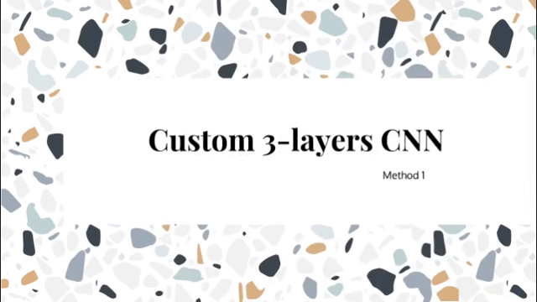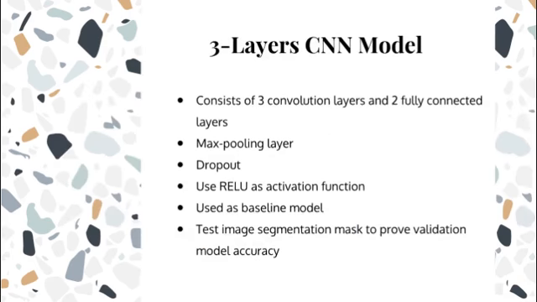Method 1 is the 3-layer CNN, which will be used as a baseline for comparison with other models. The model consists of 3 convolution layers and 2 fully connected, dense, layers. Following each convolution layer, there is a max pooling layer and dropout. For these convolution layers, we are also using ReLU as the activation function. We also flattened our layers and included dropout within the fully connected layer followed by a softmax layer. This model architecture will be used as our baseline model for evaluation.